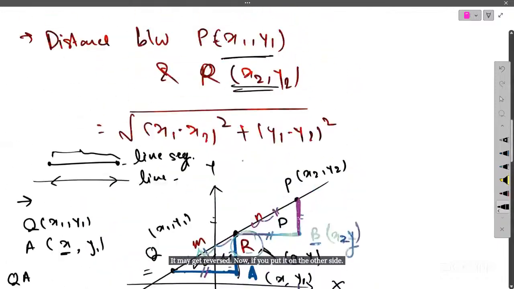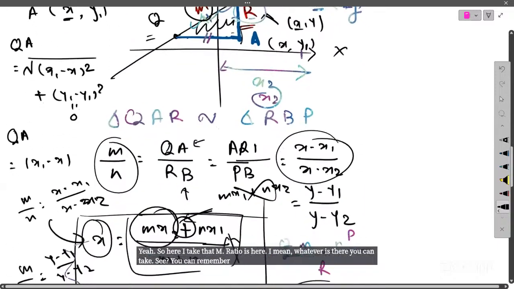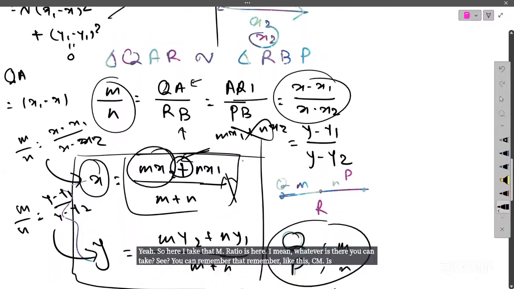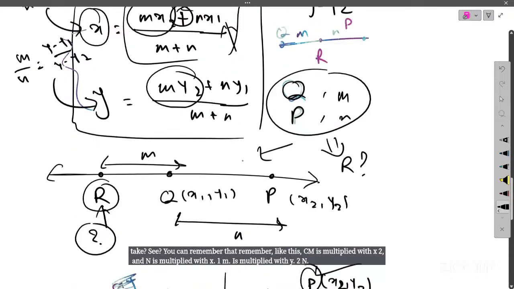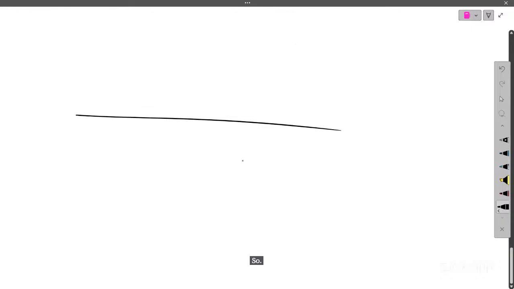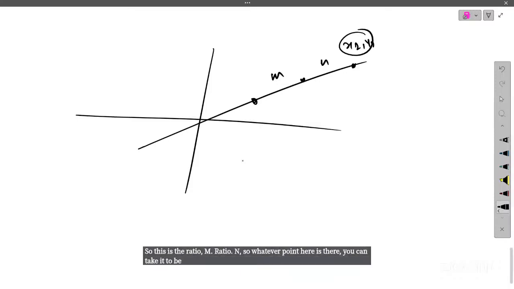It depends on the coordinate choice. Whatever ratio is there, you can take. You can remember it like this: m is multiplied with x2 and n is multiplied with x1. M is multiplied with y2, n is multiplied with y1. So suppose this is your line segment, with ratio m to n. Whatever point is here, you can take it to be x2 y2, and whatever point is here, you can take it to be x1 y1.